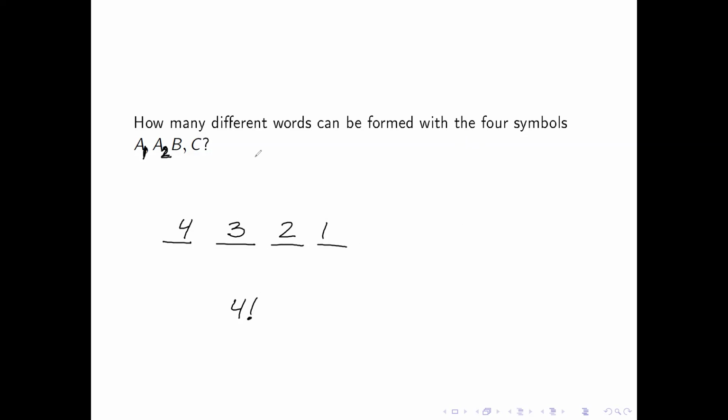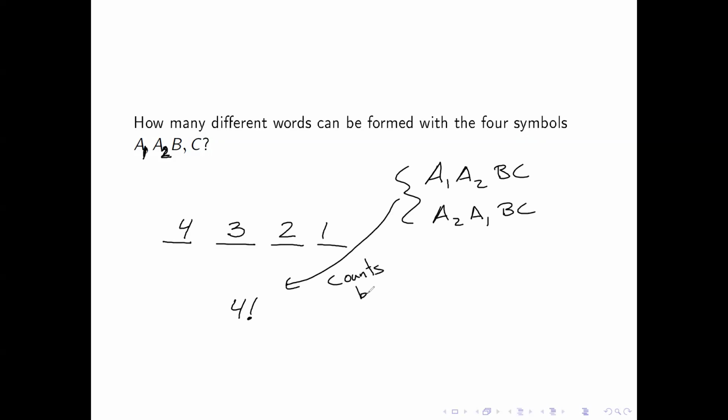But there's a slight problem. Using this, I could have come up with the word A1, A2, B, C as one word, and then A2, A1, B, C as another word. So see, this 4 factorial counts both, which means it's counting a repeat, because to the naked eye, they would see these things. The computer, all it would see is this. It wouldn't see the subscripts. And so it's going to be like, those are the same. And so we would just double count it.